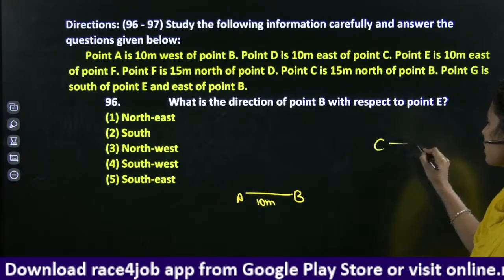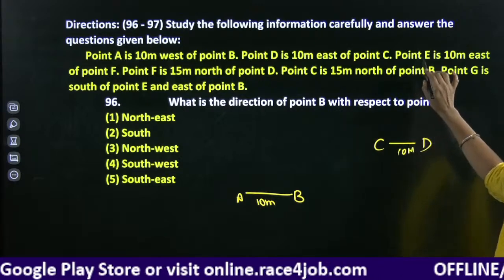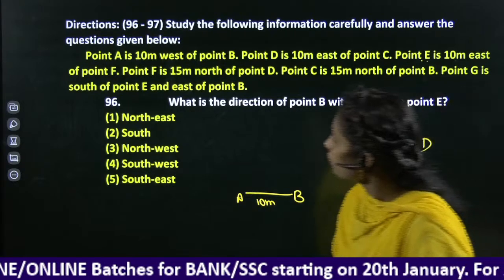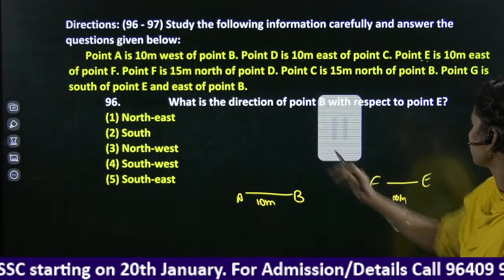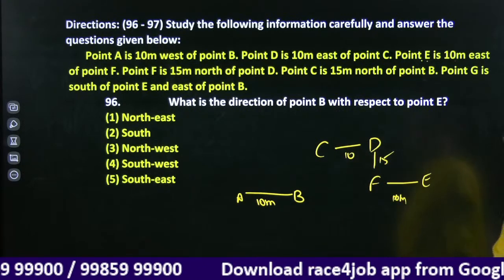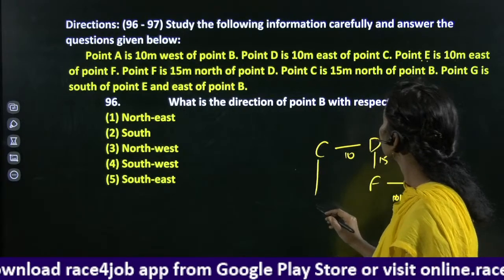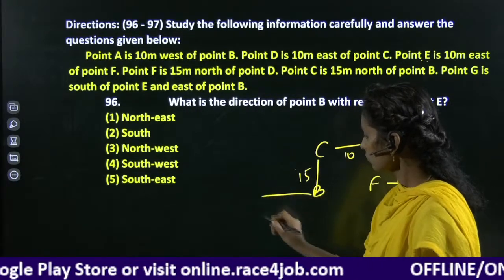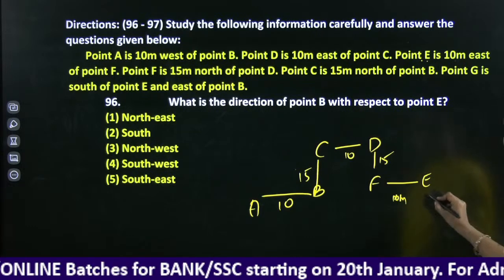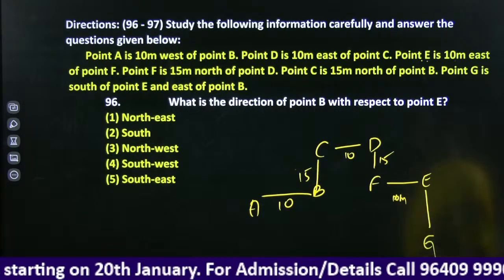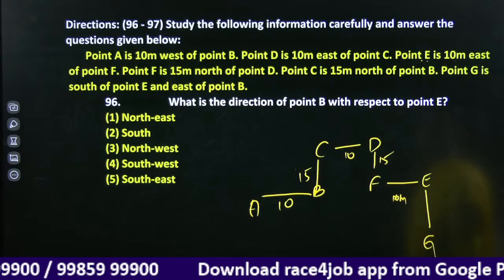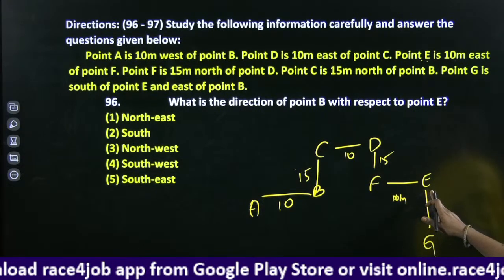D is east of point C, 10 meters. Point E is 10 meter east of point F. Point F is 15 meter north of point D. Point C is 15 meter north of point B. Point G is south of point E and east of point B. This is also an east combination, the east side. And point G is east, okay, right.